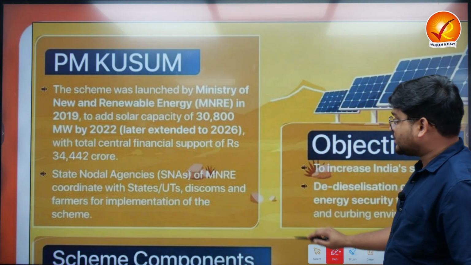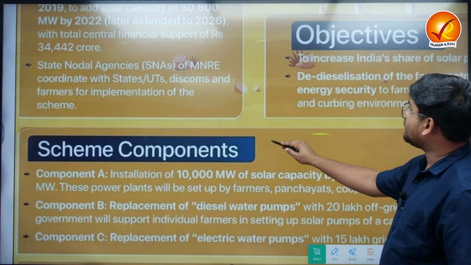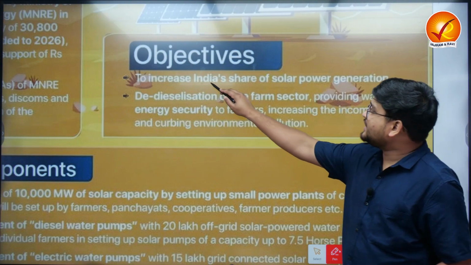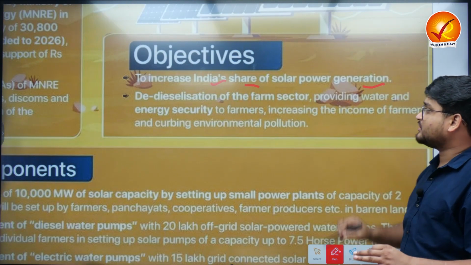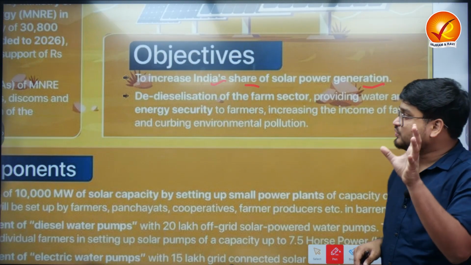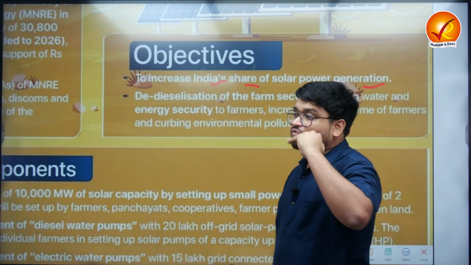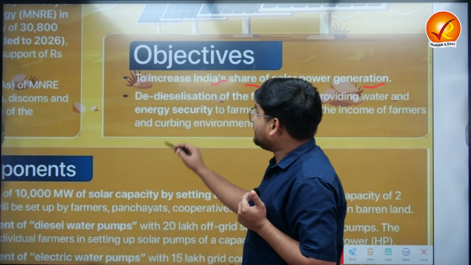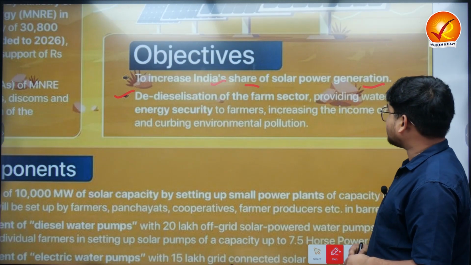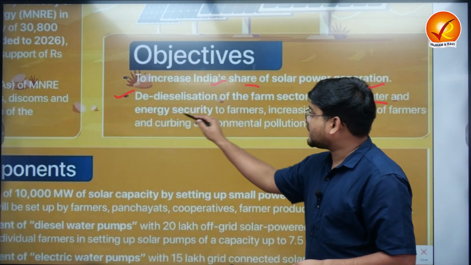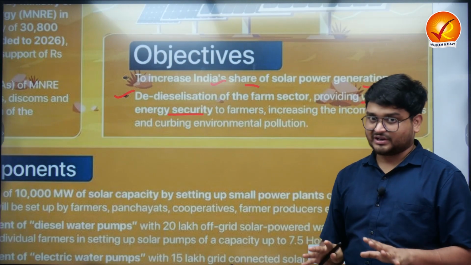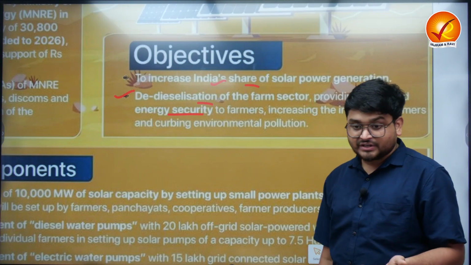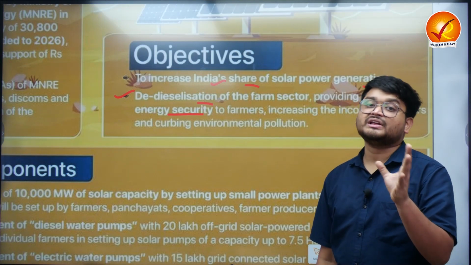Now, when we talk about this particular scheme, the main objective here is actually trying to increase India's share of solar power generation, as simple as that. You will be using solar panels to improve the agricultural scenario of the country, where de-dieselization of the farm sector, providing water and energy security will be the main priority agenda here. De-dieselization, why? Because Indian farmers use tractors and various generators, for which they use diesel.